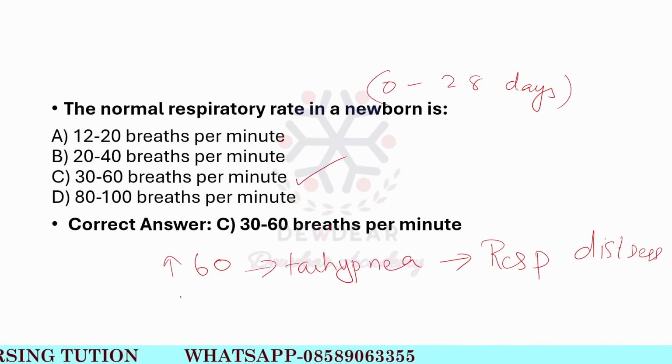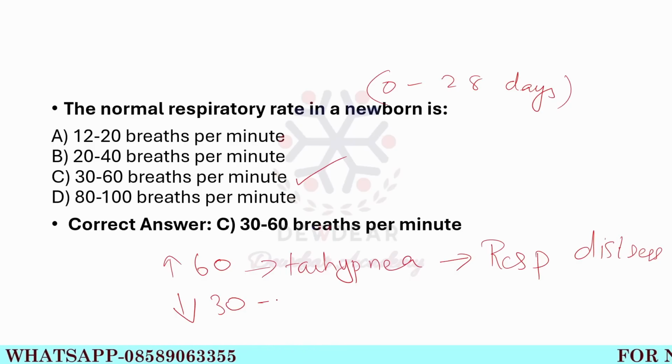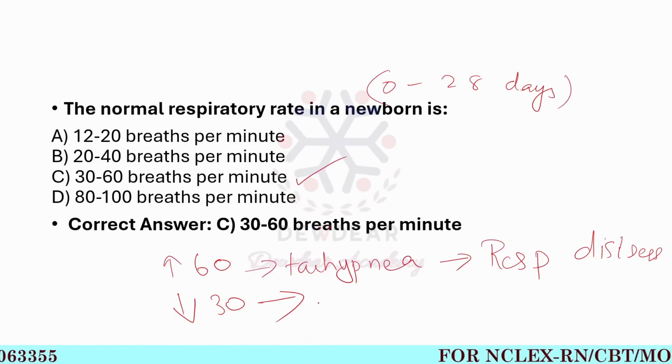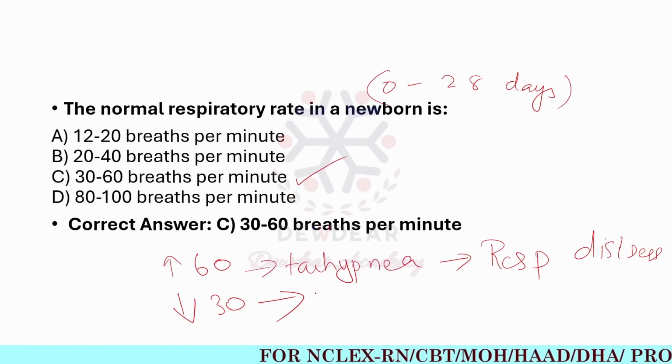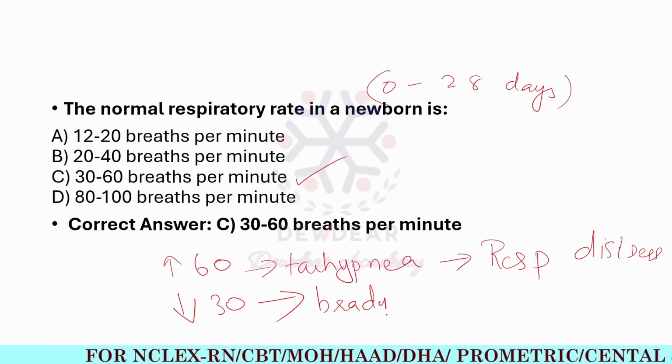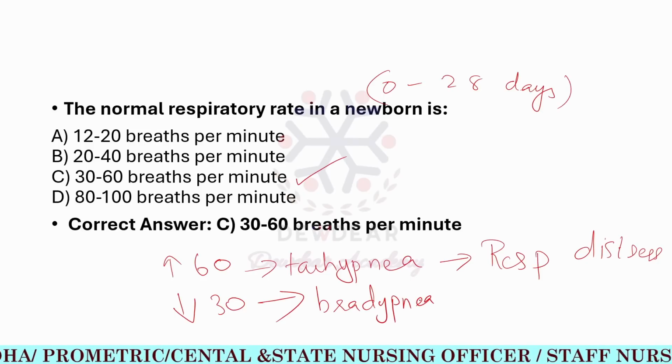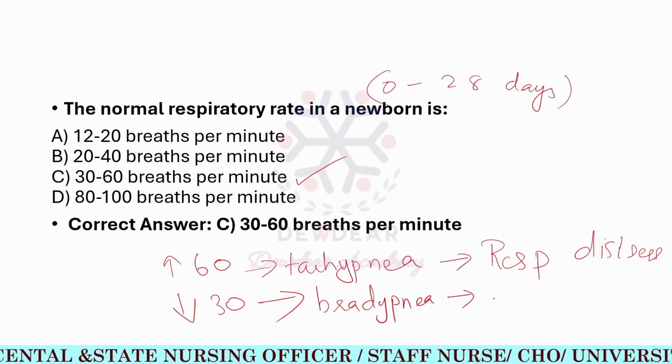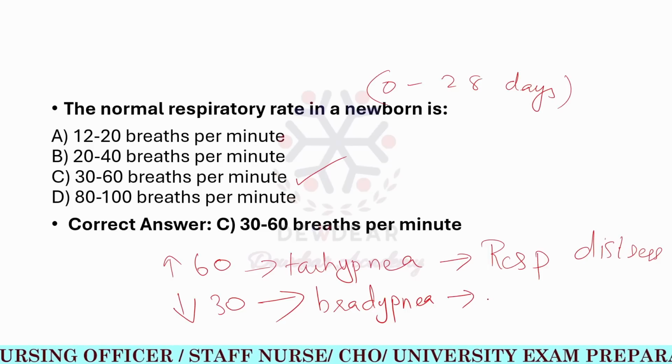Then if the rate is below 30 breaths per minute, that is known as bradypnea. It can occur if there is any central nervous system depression or any other complications.